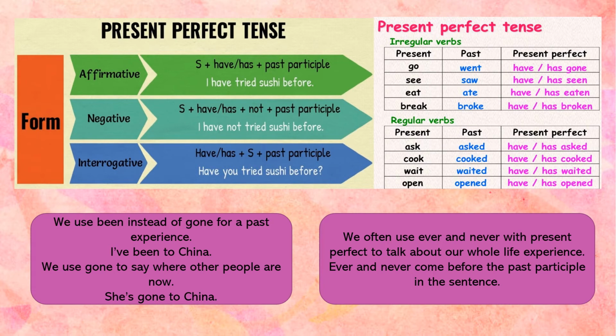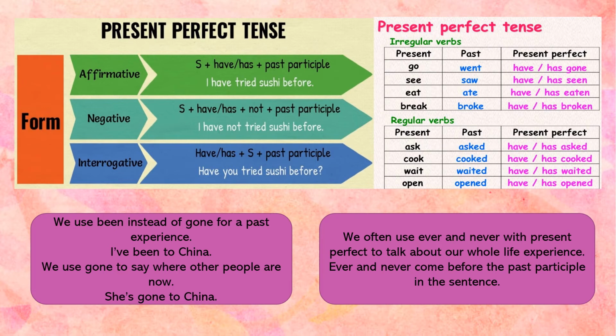Interrogative: have, has plus subject plus past participle. For affirmative, an example is I have tried sushi before. An example for negative sentences, I have not tried sushi before. And for interrogative sentences, have you tried sushi before?